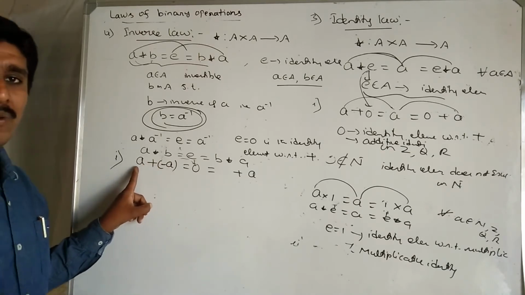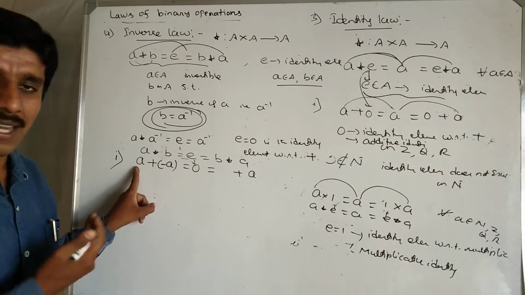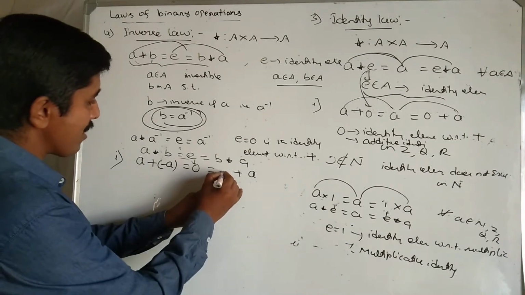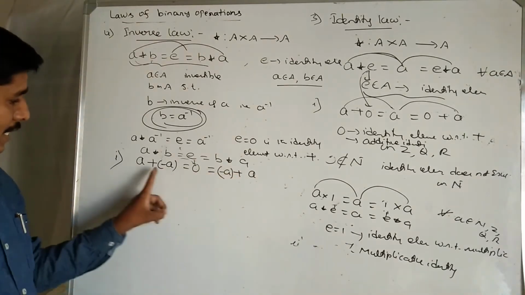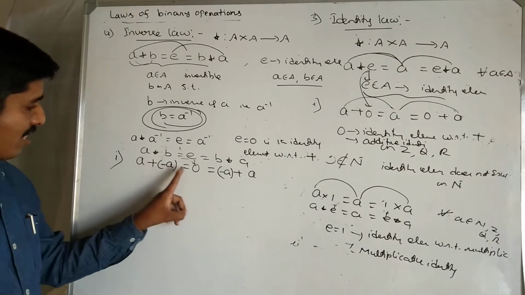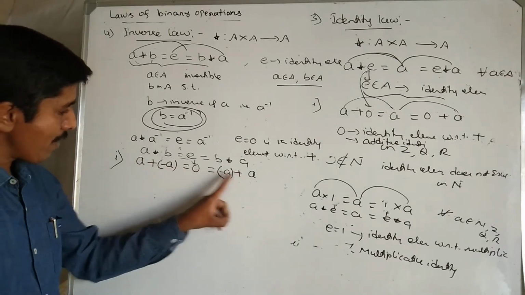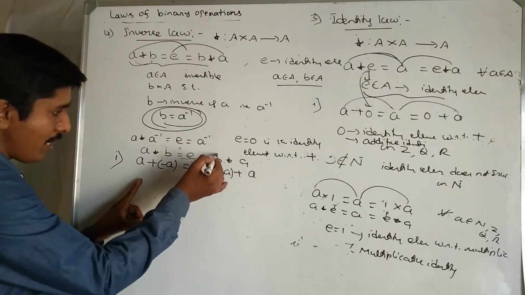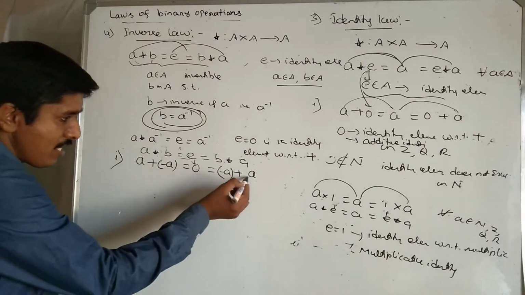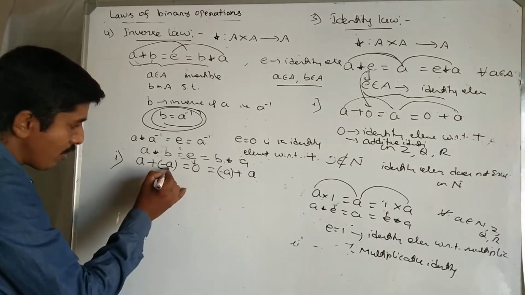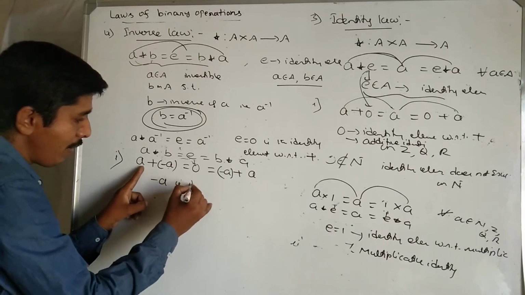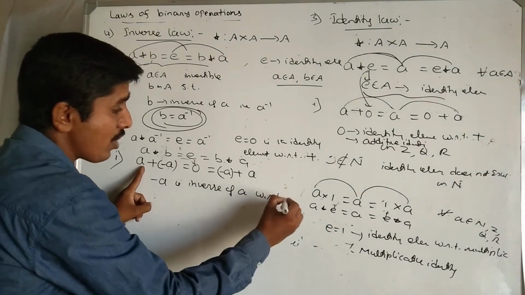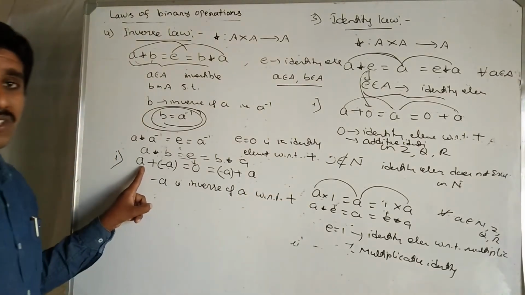Adding any element with its negative element, clearly the sum is 0. So the element is minus A. A plus minus A equals 0, and minus A plus A equals 0. Since A star B equals E and B star A equals E means B is called the inverse of A, therefore minus A is called the inverse of A with respect to addition only. Very important: with respect to addition.